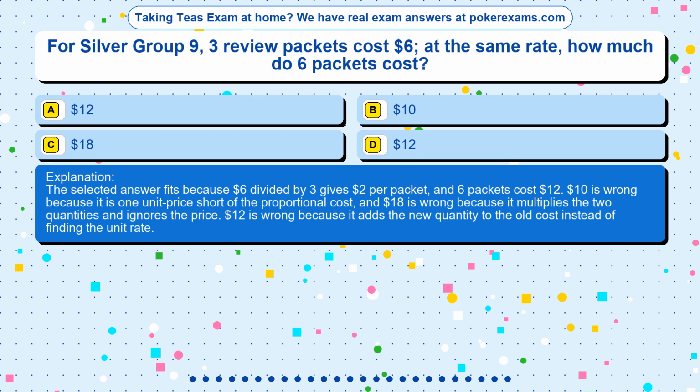The selected answer fits because $6 divided by 3 gives $2 per packet, and 6 packets cost $12. $10 is wrong because it is 1 unit price short of the proportional cost, and $18 is wrong because it multiplies the two quantities and ignores the price. $12 is wrong because it adds the new quantity to the old cost instead of finding the unit rate.